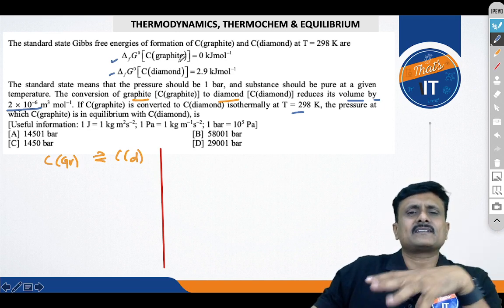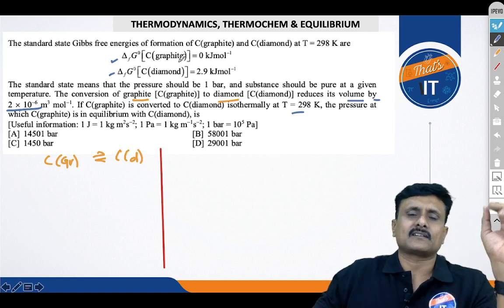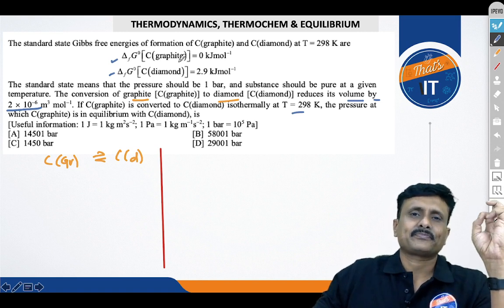So strategically it is correct, but ethically it is not correct, isn't it?